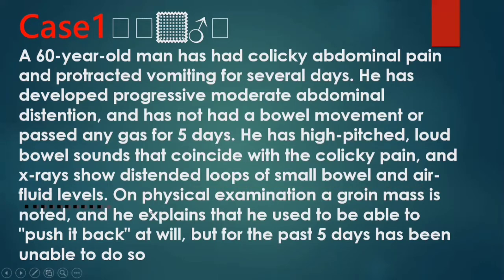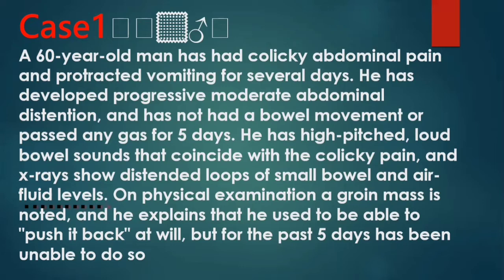Wherever we see air fluid levels with distended loops, we suspect mechanical intestinal obstruction, which is caused here by an incarcerated hernia.